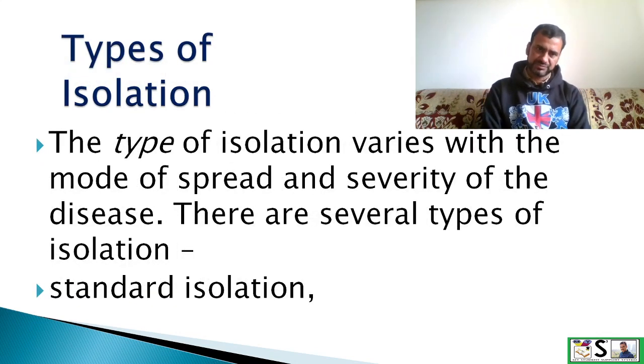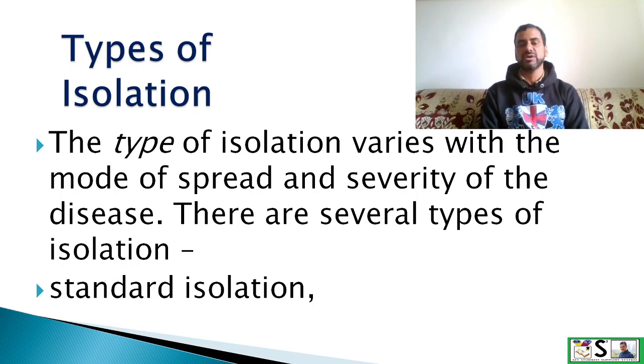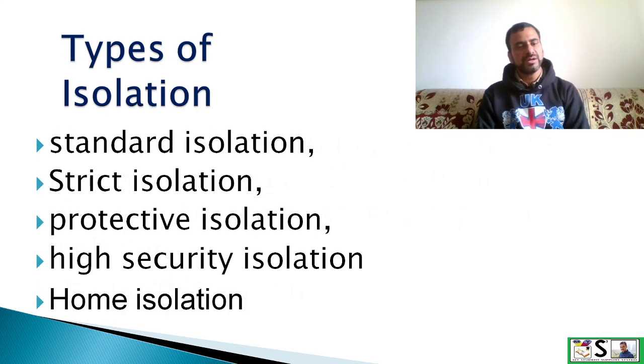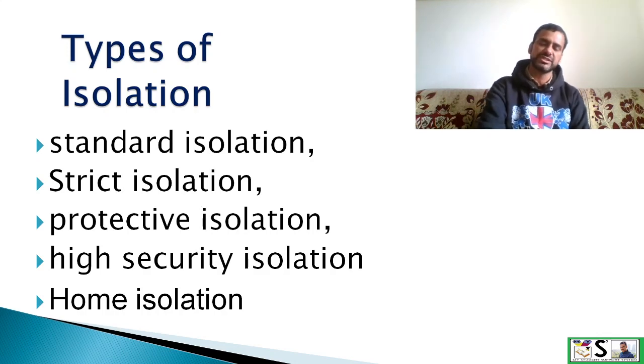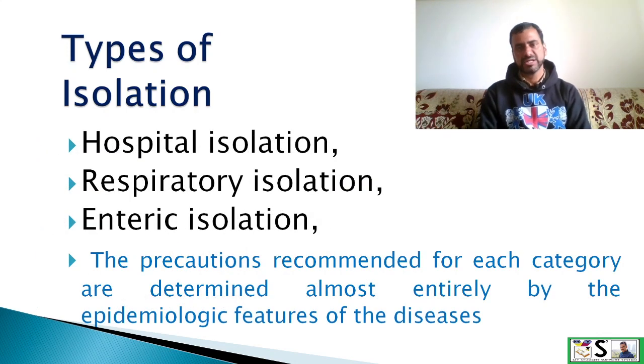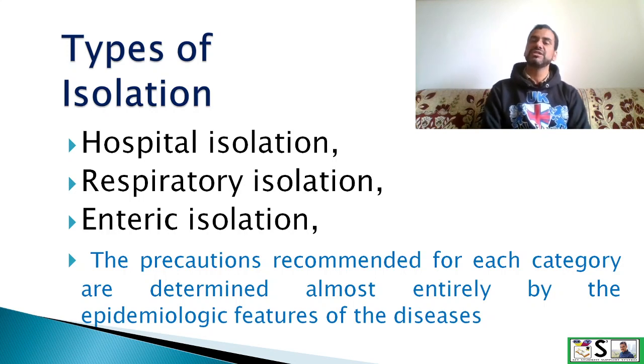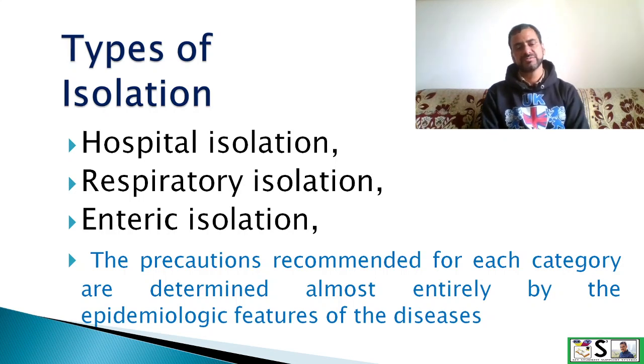Types of isolation. The types of isolation vary with the mode of spread and severity of the disease. There are several types of isolation, like standard isolation, strict isolation, protective isolation, high security isolation, home isolation, hospital isolation, respiratory isolation only for the diseases which spread through the respiratory tract, and enteric isolation.